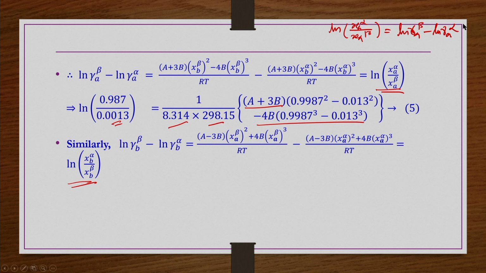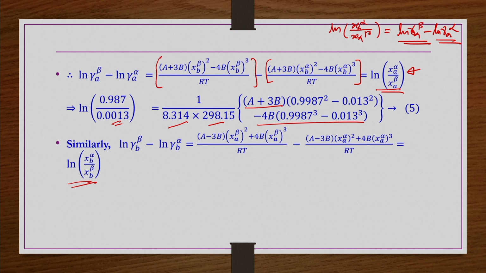This is what we have seen. So, we have ln γ_A^β, this term, and ln of γ_A^α, this term, and this is equal to ln of x_A^α by x_A^β, which is known. So, that we have substituted.